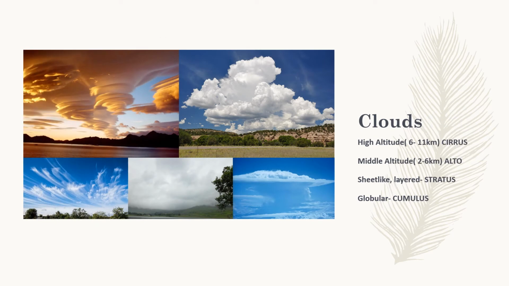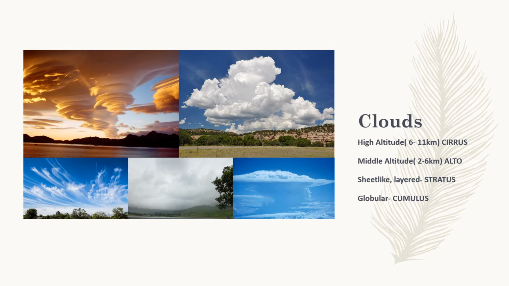Okay, now let's look at clouds. Clouds, of course, are the first step before precipitation happens, right? People get confused with the names of clouds and whether it will cause rainfall or not. So let us make it that easy now. See, clouds can occur right from 600 meters right till around 11.5 kilometers in altitude.